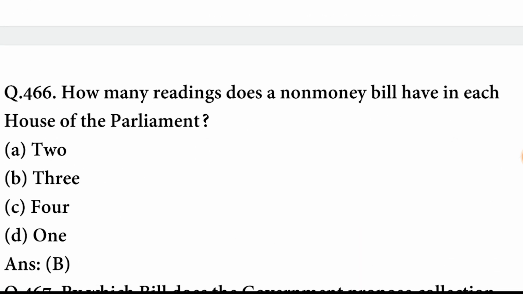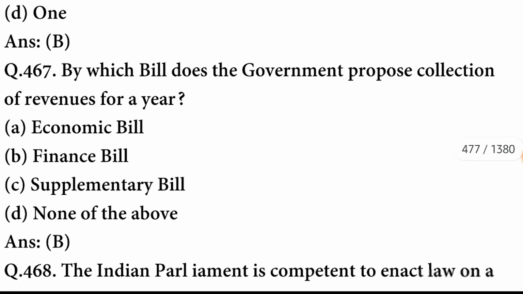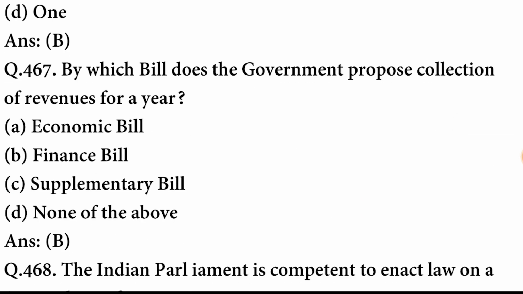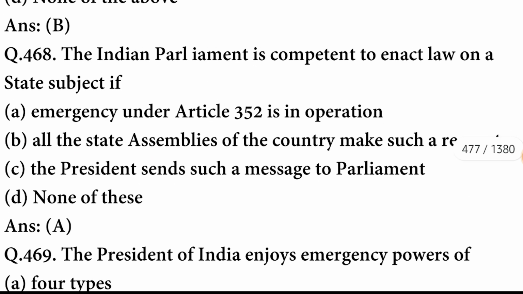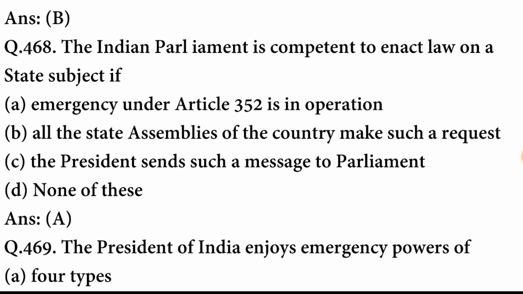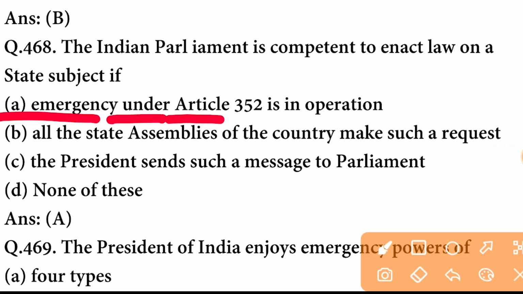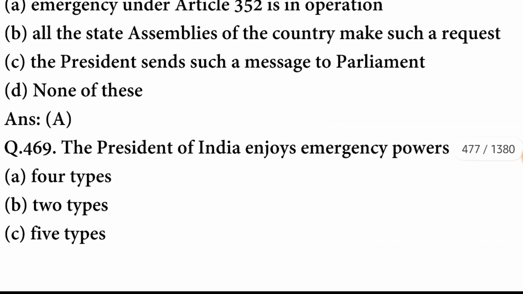How many readings does a non-money bill have in each house of parliament? There are three readings. B option is correct. By which bill does the government propose collection of revenues for a year? The bill is finance bill. B option is correct. The Indian Parliament is competent to enact law on a state subject if emergency under Article 352 is in operation. A option is correct.